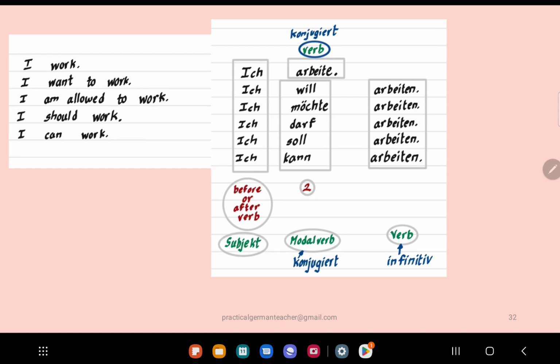The subject over here is ich. It's usually before or after the verb. What do I mean by this? Let's say I say, today I want to work, right? So I will say, heute will ich arbeiten. When some other word takes the position before the verb, the subject goes after the verb. All right.